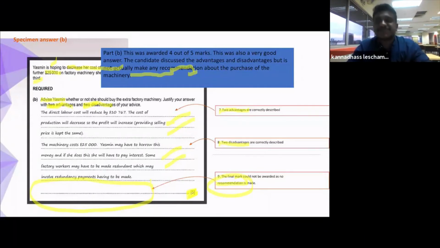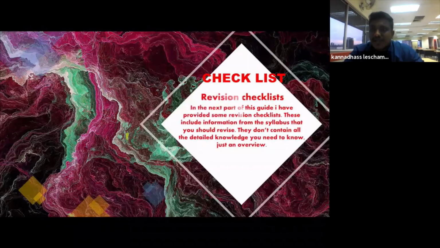Okay, that's it. Checklist. Actually, I have prepared one revision checklist from the first topic until the last topic, all the topics. This is a guide. It includes information from the syllabus that you should revise. If you have a checklist, it's easy to revise, right? It doesn't contain all the detailed knowledge. It's not notes, it's like a list. You check whether you know or you don't know.